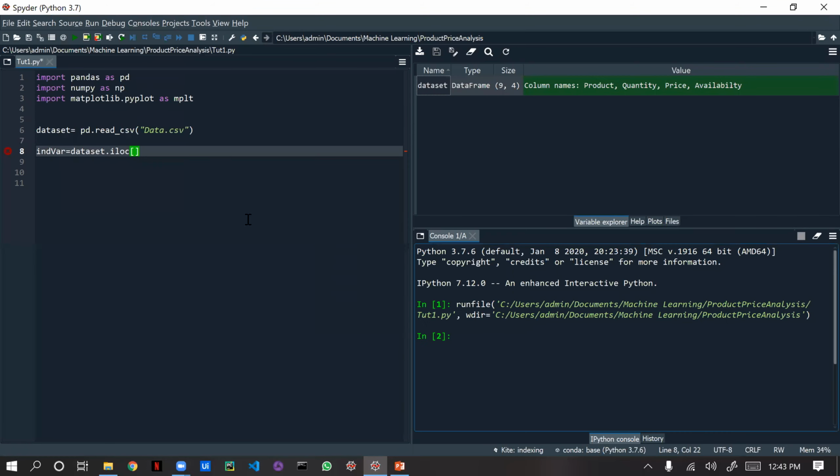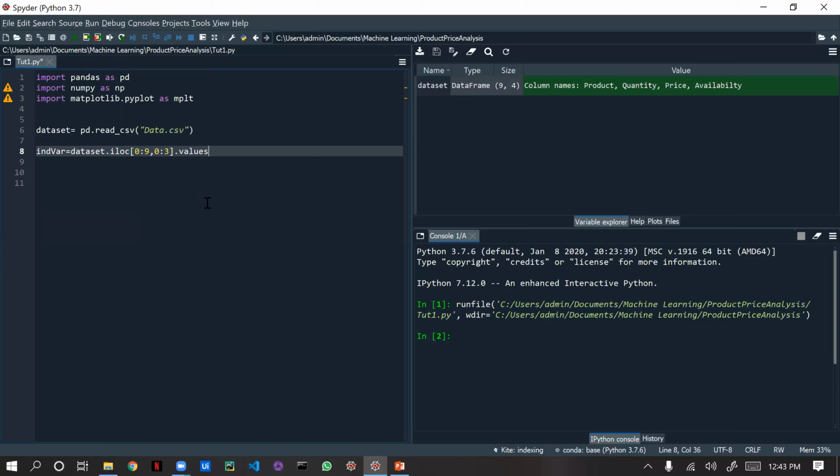Now we are going to give the row and column. Inside this, we are going to give 0. How many rows are there? 0 to 9. We need to give a colon, and Python will ignore the last value, because we have 8 rows. We are going to give 9, comma, and how many columns do we need? Columns 0, 1, 2. So we need to give 0 to 3. This we need to give, and in the end we need to give dot values.